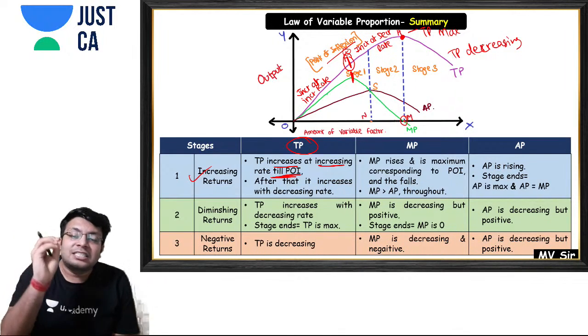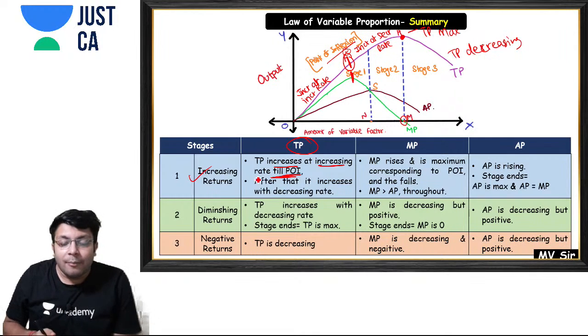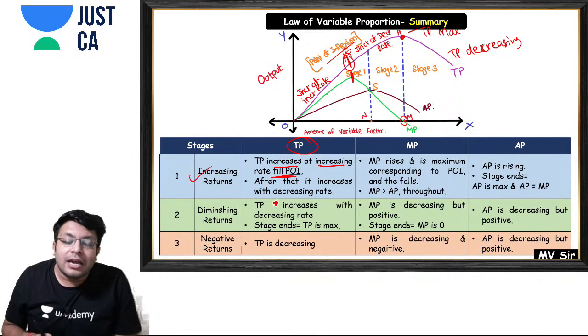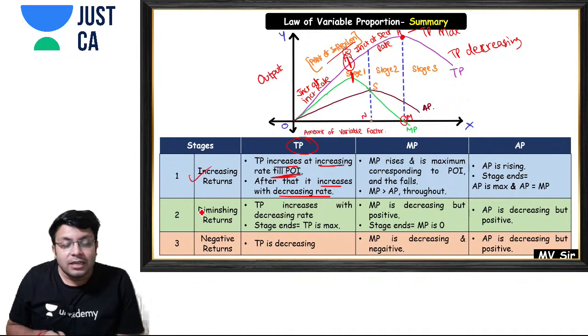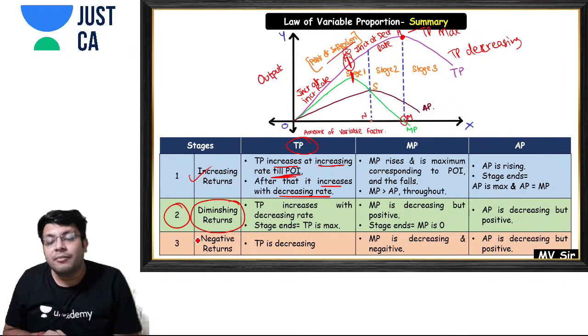So in stage 1 of the law of variable proportion, the stage of increasing returns, our total product increases at an increasing rate till the point of inflection, and after that it increases at a decreasing rate. Then in stage 2, what is happening? Stage 2 is called the stage of diminishing returns. Why?